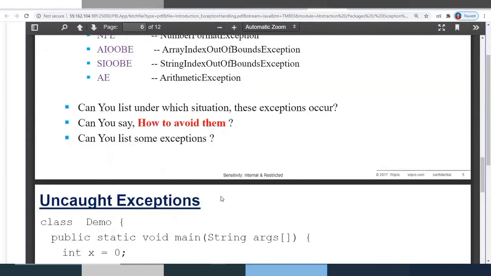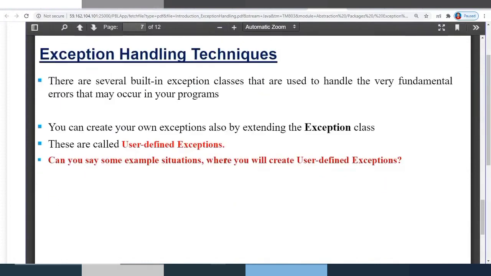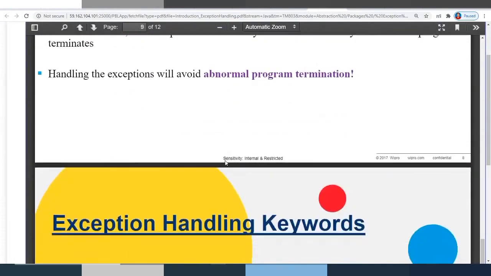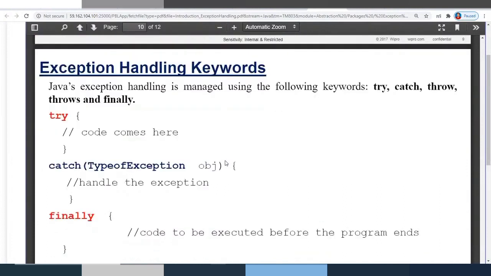Now how do you avoid them? Simple, by handling them. How to handle the exceptions? The exceptions can be handled by using 5 keywords. These are the exception handling keywords we call them. So Java's exception handling is managed using the following keywords: try, catch, throw, throws, and finally. These are the 5 keywords through which we will be handling exceptions.